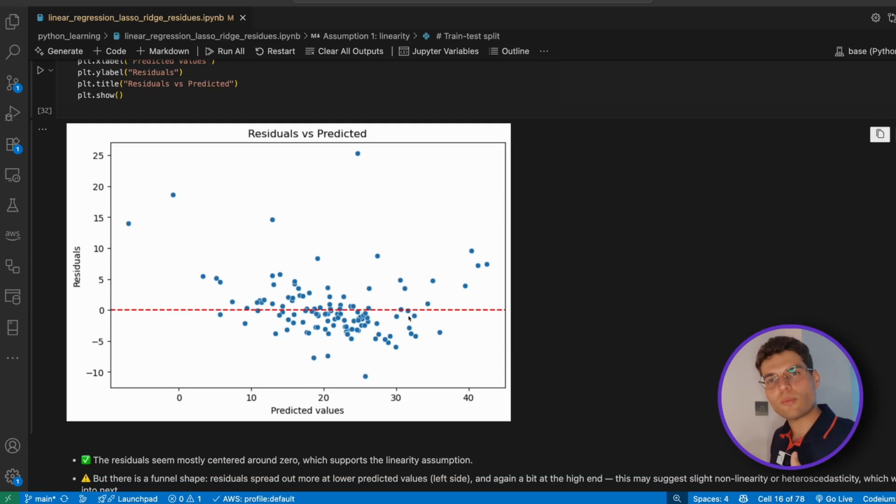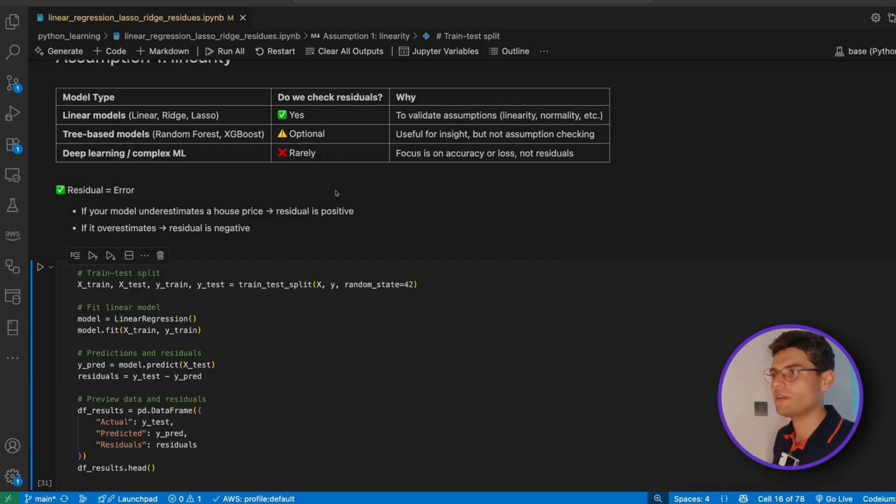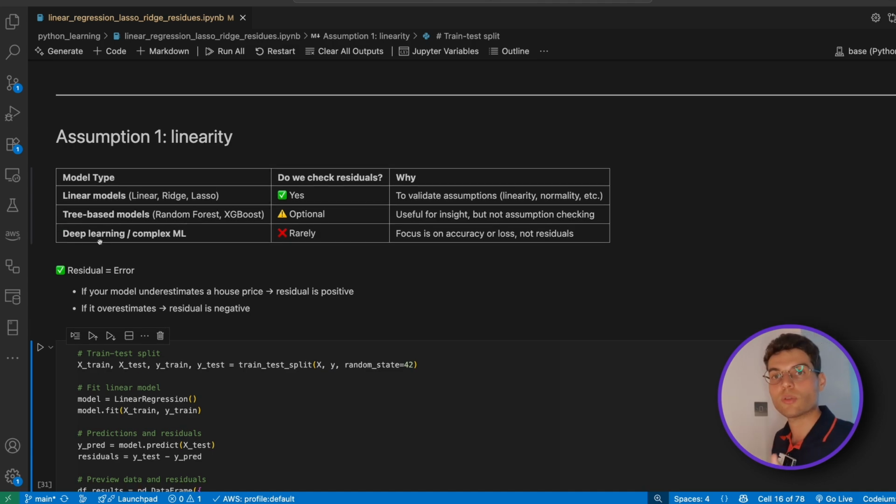So in a real linear problem, we usually find that all these residuals are quite close to 0, and we can see in most cases here things are closer and we have a few outliers here. So we can say it's linear, but it's not perfectly linear either. And I gave here a brief example of tree-based models and deep learning models, and these are usually for non-linear problems. And in this case, if you saw that the data was scattered a little bit too much, just don't use linear regression and move on to a tree-based model or something else.